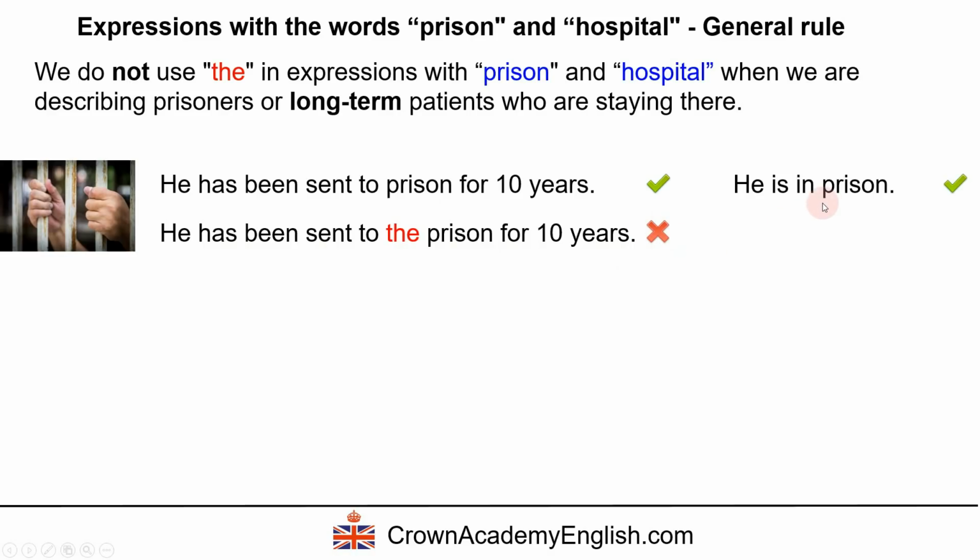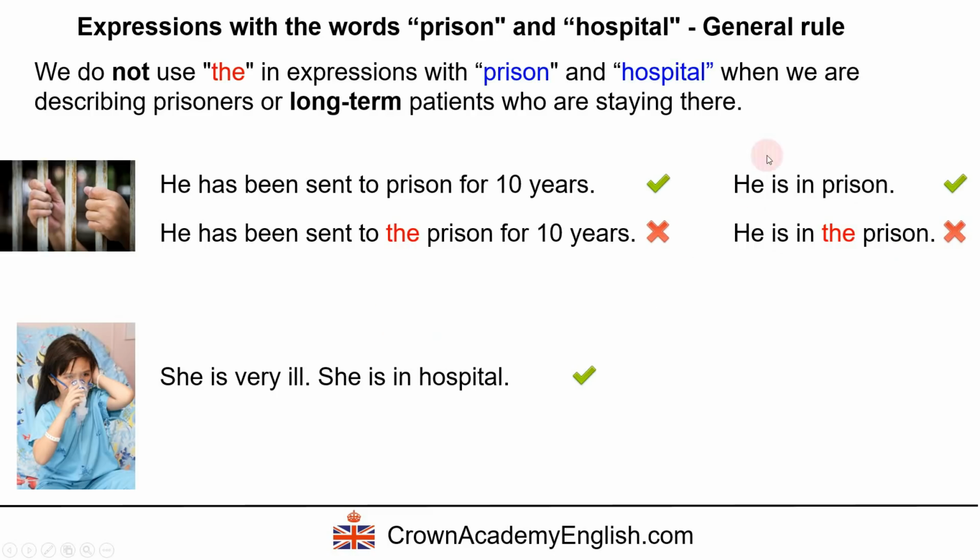And we can also say he is in prison. So we use the preposition in without the word the. He is in prison. And this means he is a long-term prisoner. Okay, he is carrying out his sentence. Okay, so he's staying for a long time in prison. In the prison is not correct in this context. Okay.